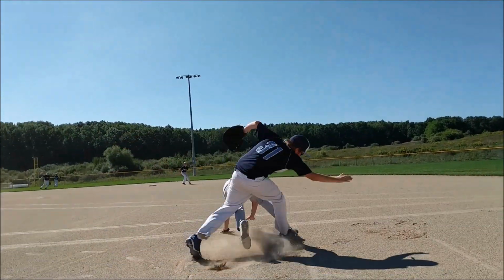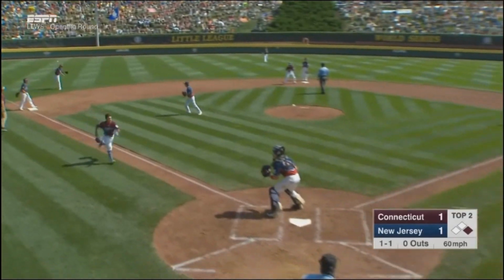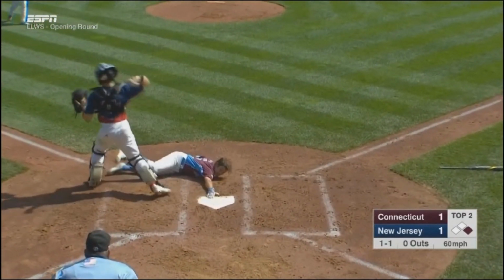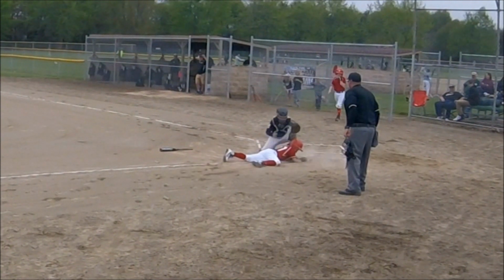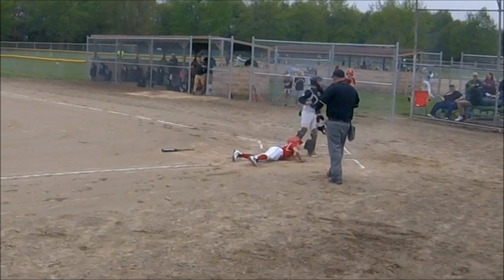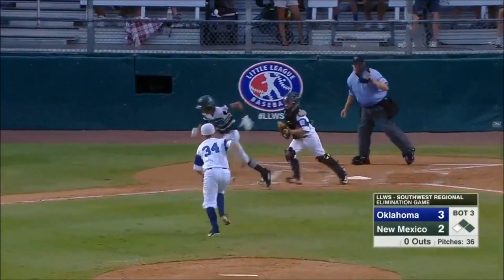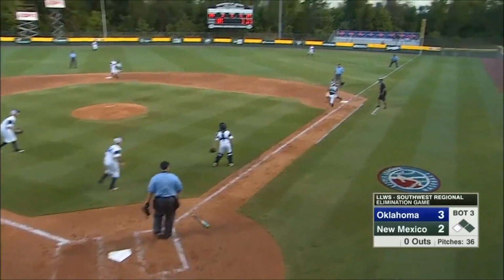Obstruction is any time a fielder obstructs the runner. To help you distinguish between obstruction and interference, just remember this. If the fielder is at fault, it's obstruction. If the runner is at fault, it's interference. There are two types of obstruction in baseball.